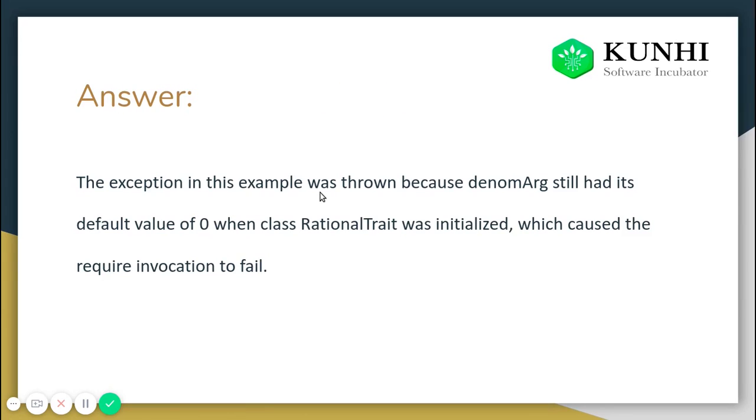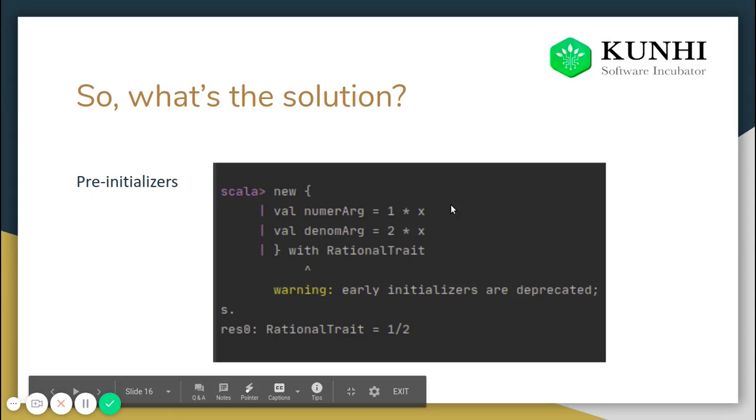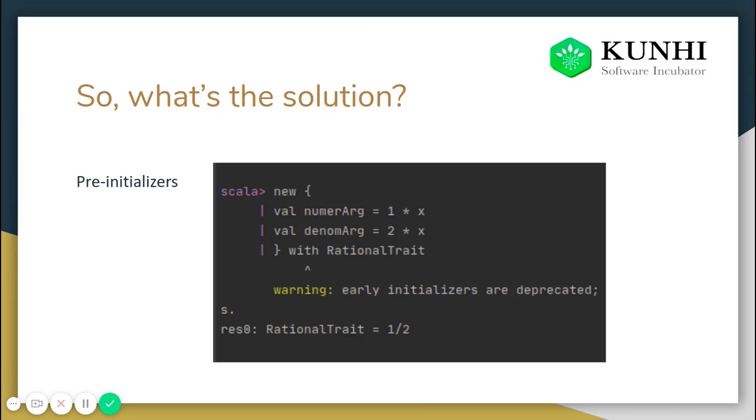There are actually two ways to solve this. The first way is called pre-initializers. But let me tell you before discussing pre-initializers that this is deprecated now. We're just discussing it because it is still not banned yet. So let's discuss what happens.